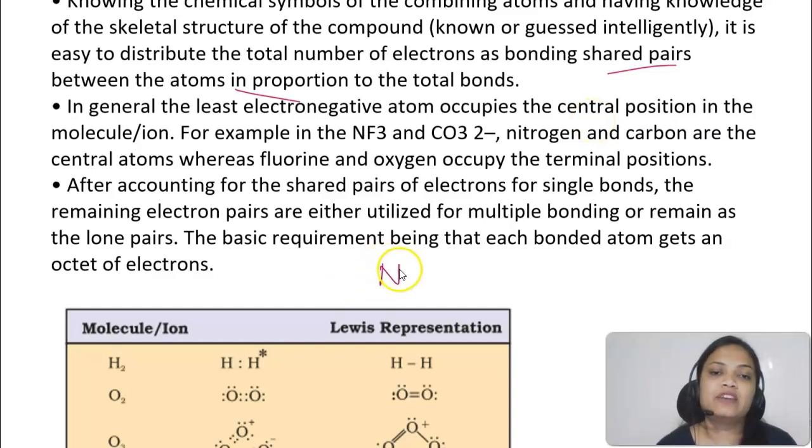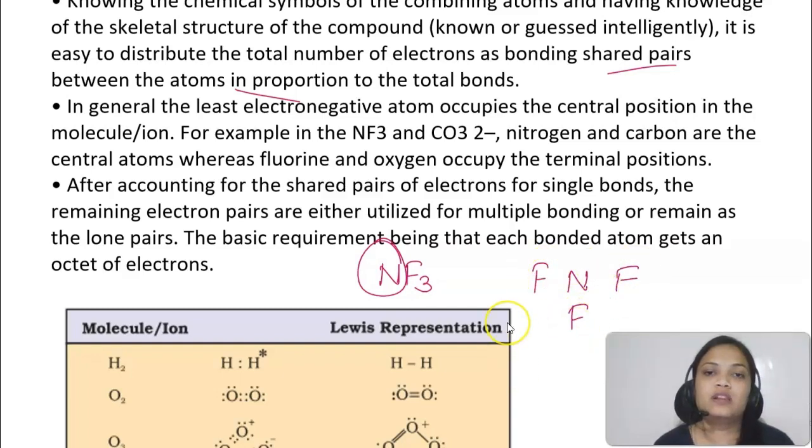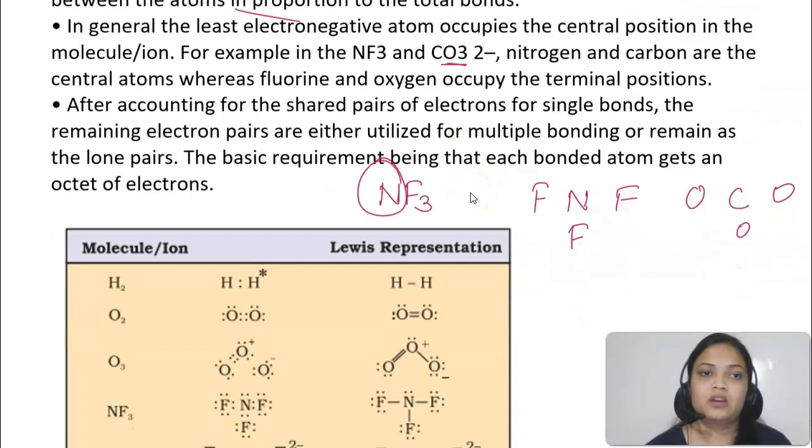For example, NF3. Which one is less electronegative? Of course nitrogen. So nitrogen will be in the center, and fluorine will have terminal positions. Similarly, in CO3 2 negative, carbon will have the central position and oxygen will have terminal positions, because carbon is less electronegative.